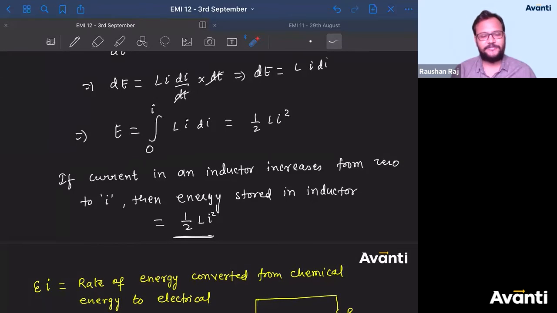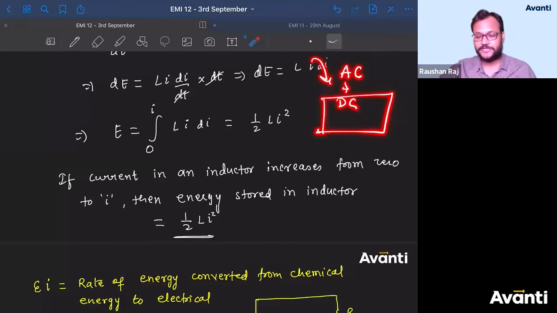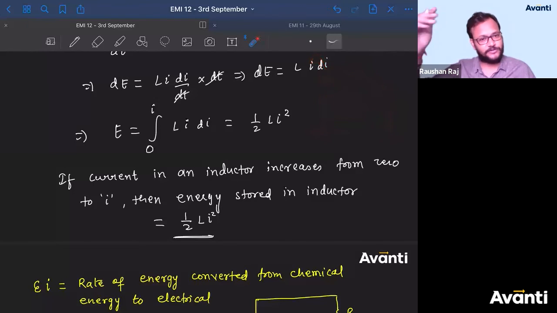Not inverter actually. Inverter is a different thing. Inverter is not an inductor. Inverter is a bit different thing. There is a slight difference in it. Okay? First of all, inside an inverter you have a DC battery. You convert that AC into DC first. Then you store this. After storing this energy, you again convert DC into AC. So inverter is altogether a different story. Okay, you'll study this inverter and all in electrical engineering.